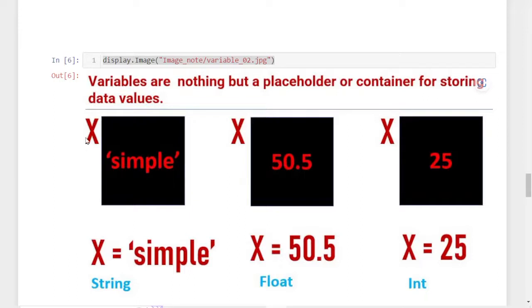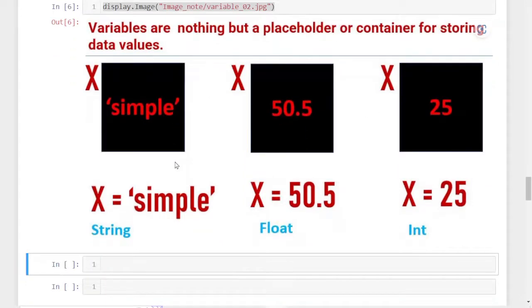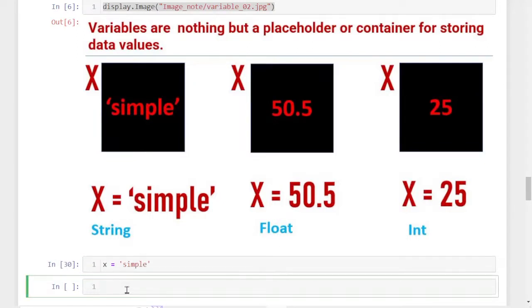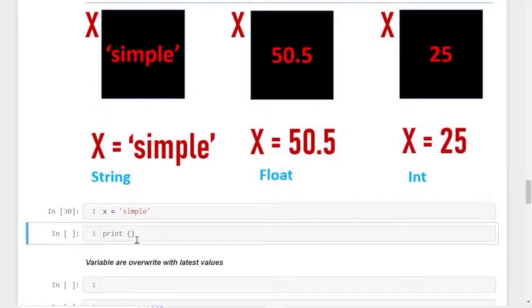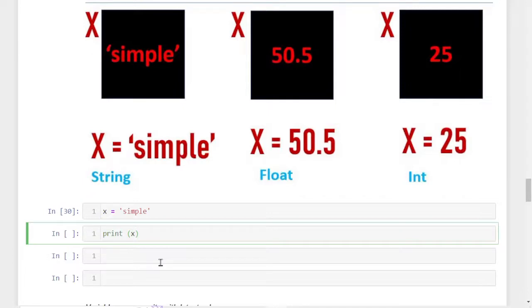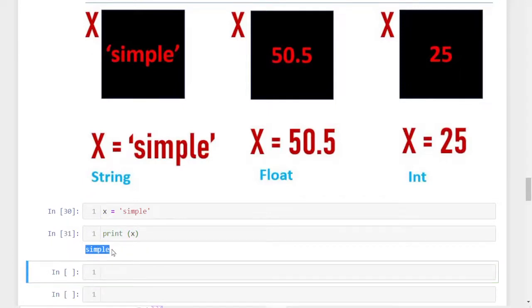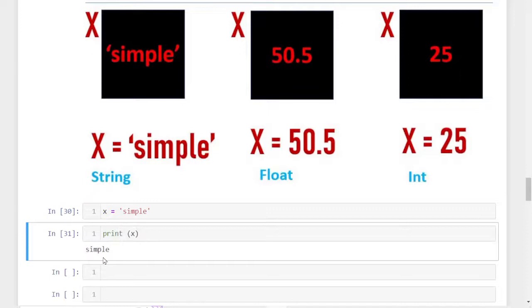This is the name we can give to the variable. Any name, not only x. I can give any name, x, y, or a, b, or a new variable name, and I can store any values inside. We'll have a look at how we can write that in Python. So I'm writing x equals simple. This is the word. Now I am printing x, print x, and it will show what it stores. It is storing a string value, simple.